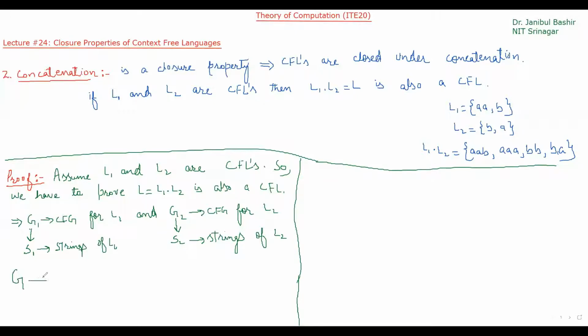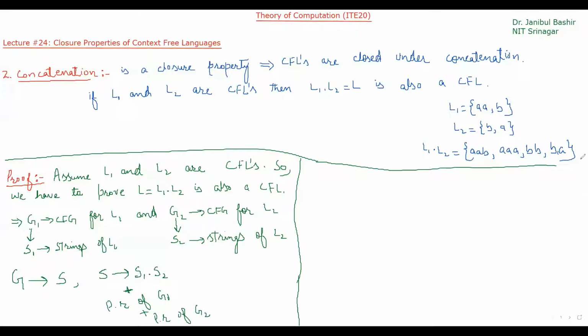Now I will make a new context-free grammar, G. Let's consider this grammar has starting symbol S. And the production rules are, what are the production rules? S gives S1 dot S2, plus production rules of G1, plus production rules of G2.